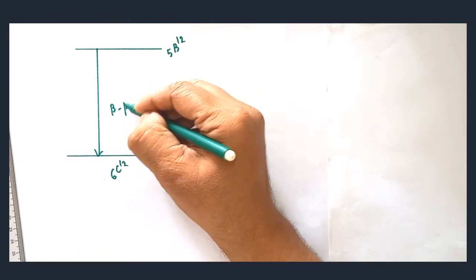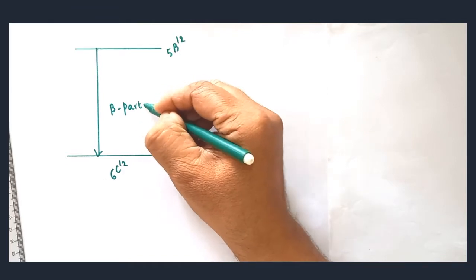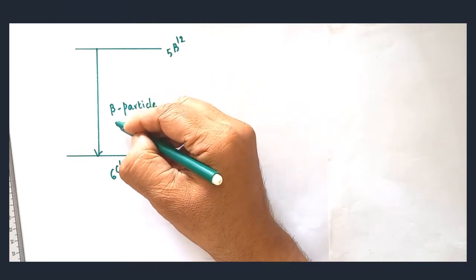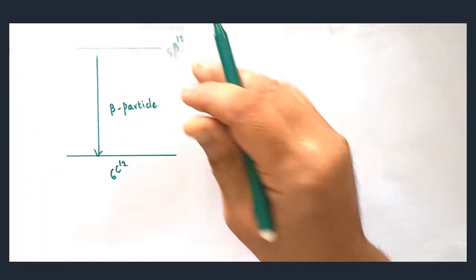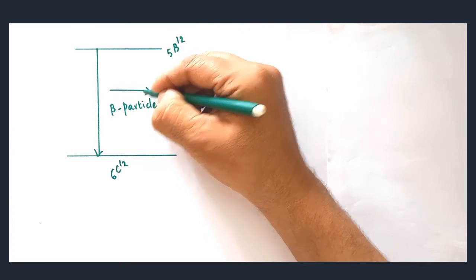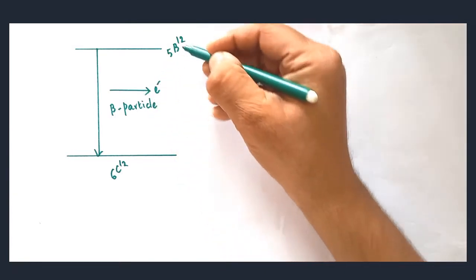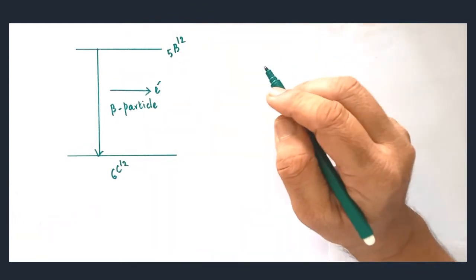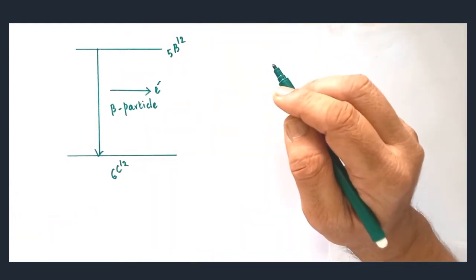Beta particle will be emitted. This is one of the processes called beta decay. When a beta particle is emitted, an electron is ejected in the process. So an electron comes out when boron 12 comes down to the ground state. This is one of the processes of beta decay.